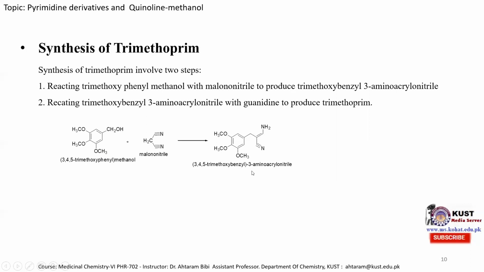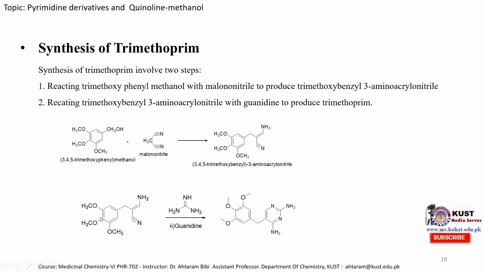And in the second step, reacting this 3,4,5-trimethoxybenzyl 3-amino acrylonitrile molecule with guanidine produces the trimethoprim molecule. So this is the second step, that this 3,4,5-trimethoxybenzyl, this is a benzyl molecule, and 3-amino acrylonitrile is treated with the guanidine molecule, and this produces the trimethoprim molecule. And this mechanistic step is similar, as I mentioned in the previous slide, to the synthesis of pyrimethamine.